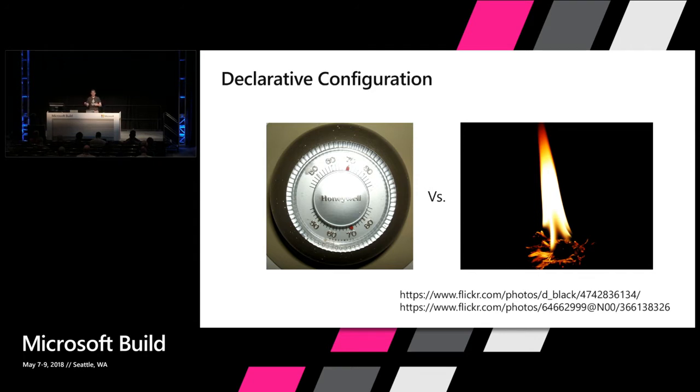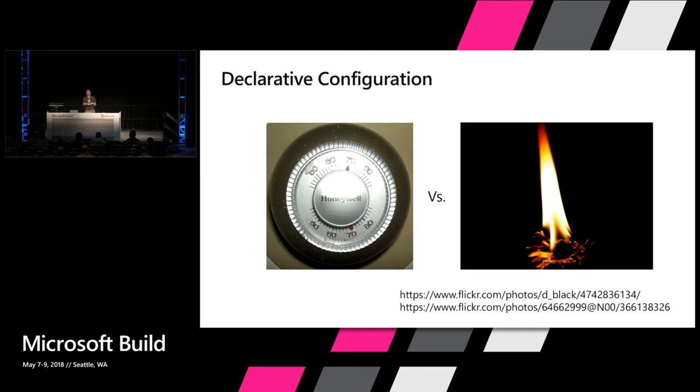Somebody can come along and say, why is it so hot in here? The thermostat is set to 75 degrees. In the case of imperative configuration, once the room is at a certain temperature, you don't necessarily know or remember how you got there or why you got there or who is the person who is lighting things on fire. It's a bad world if there isn't a record, there isn't a declared state, right?